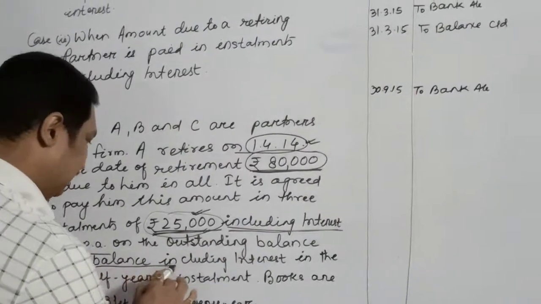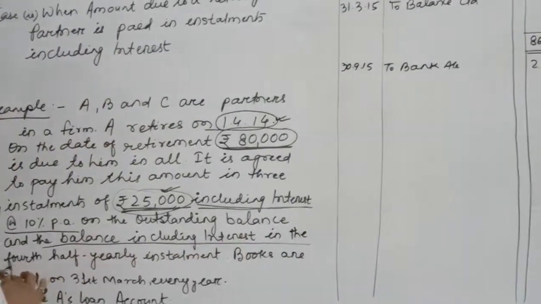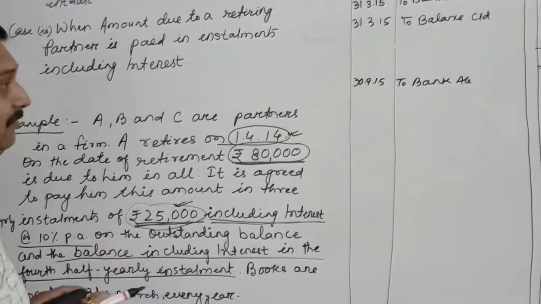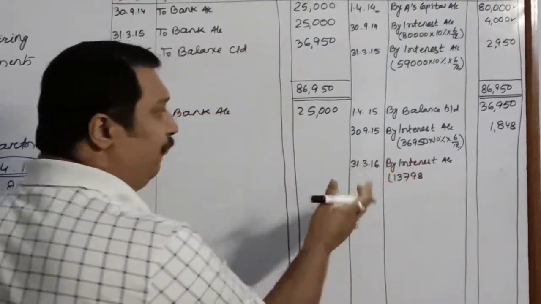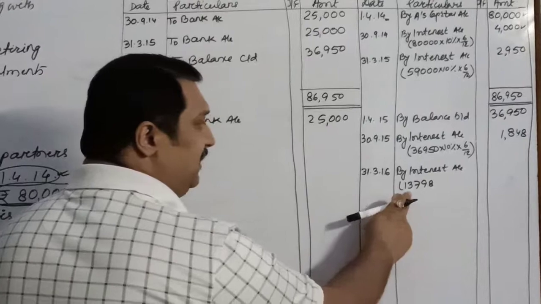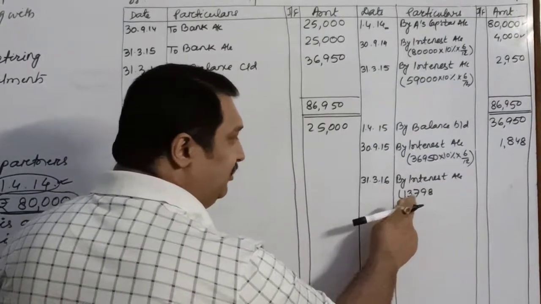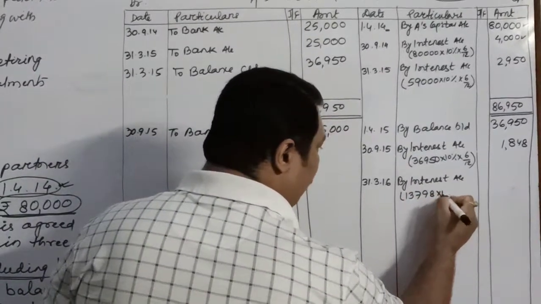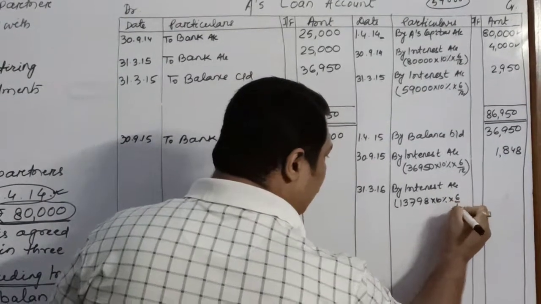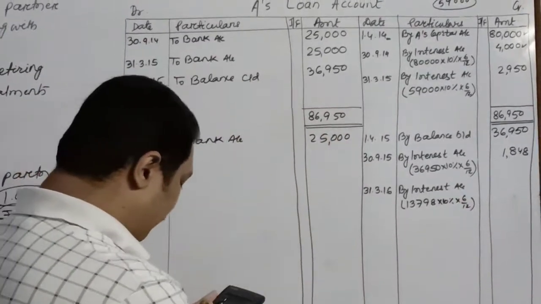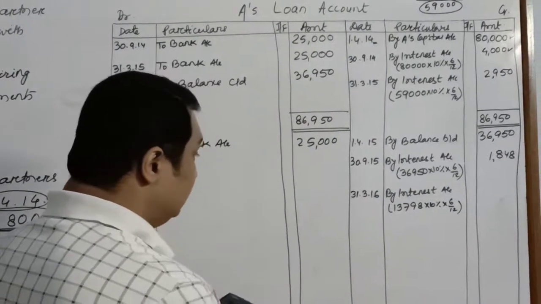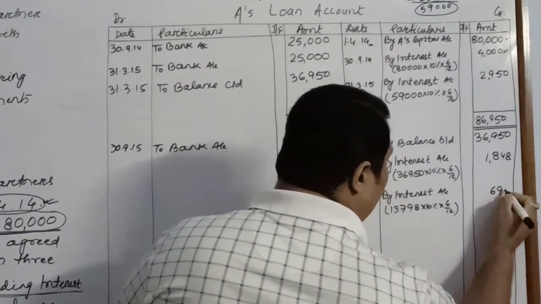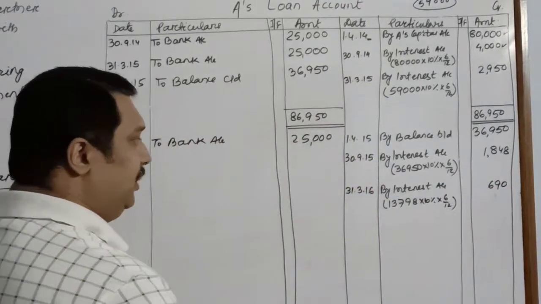the balance including interest in the fourth half yearly installment. That means whatever is the amount left for the fourth installment. How much money is left for the fourth installment? 13,798. We will calculate interest on this for 6 months. So it will be 689.8. So I have rounded it off.